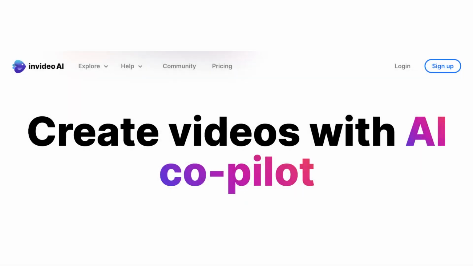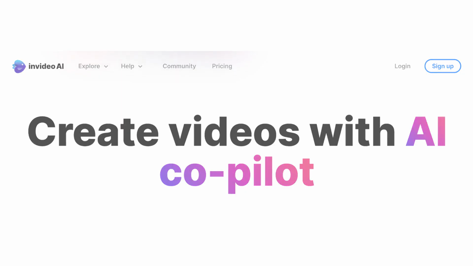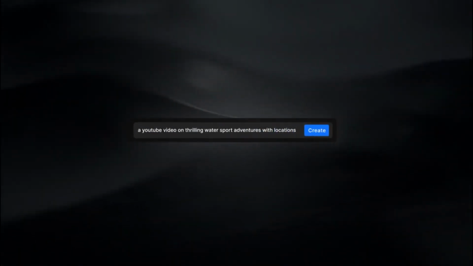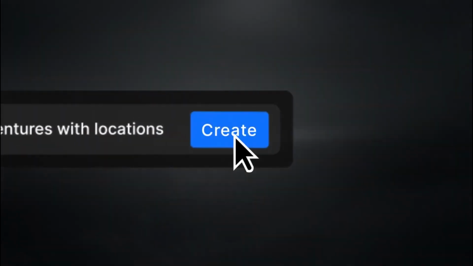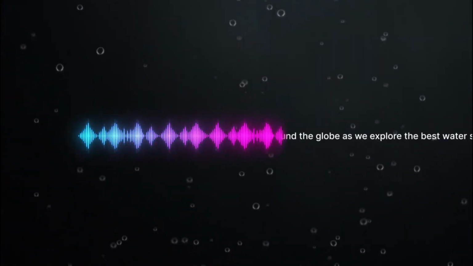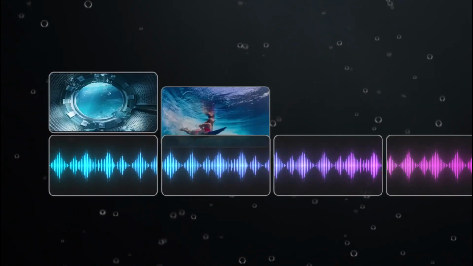So, the tool I'm talking about is InVideo AI. You probably have heard of InVideo before. They are best known for their browser-based video editing tool, and they have made a new tool entirely centered around AI-powered video editing. This tool creates entire YouTube videos in a matter of seconds. The only thing it needs is a detailed prompt.